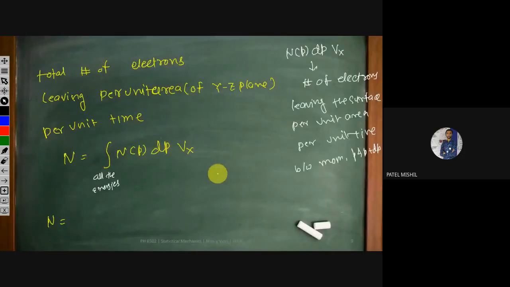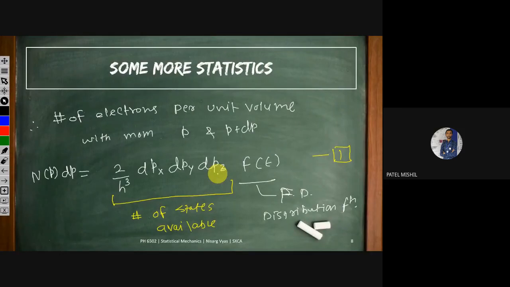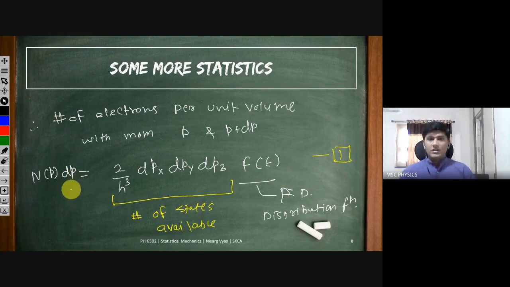Yes, Sir, can you please go to the previous slide? Sir, why did we take N of P dP, not N of P d cube P? Okay, yes, we can take N of P d cube P. It is just the same thing. I just tried to write it in one dimension.